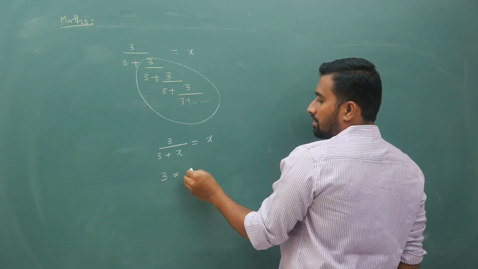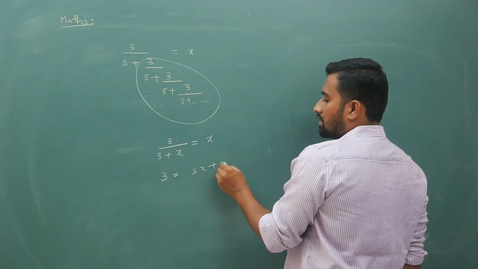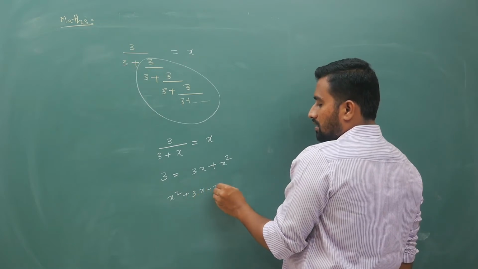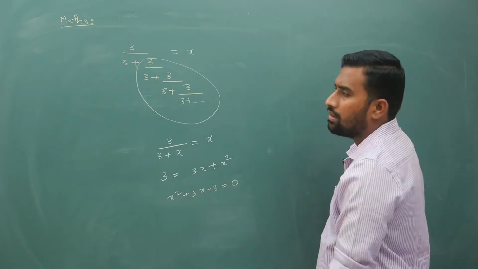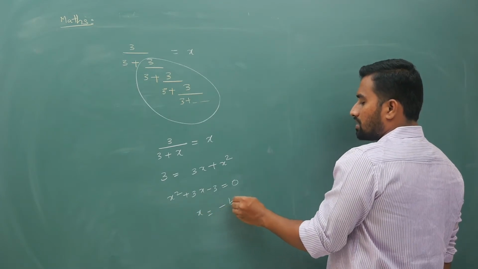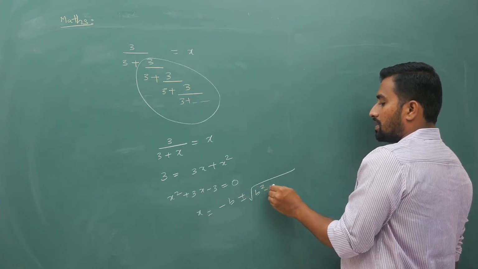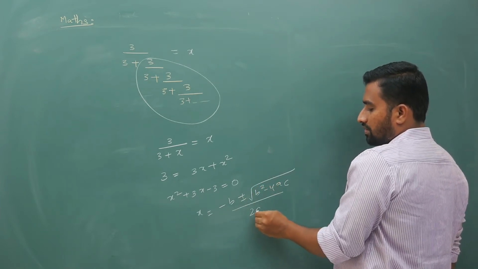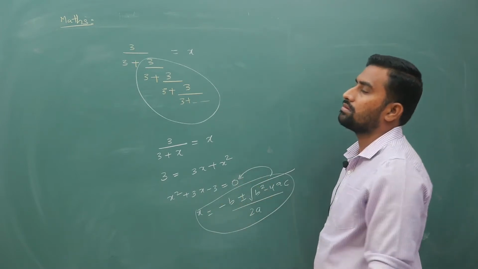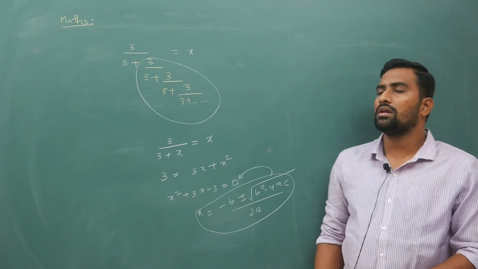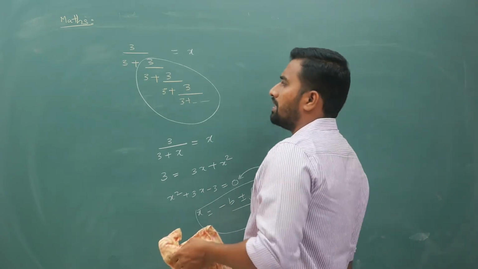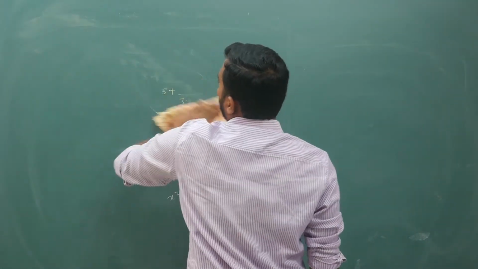Now rearrange the terms. 3 is equal to 3x plus x square. Now this is a quadratic equation. So x square plus 3x minus 3 equal to 0. So if you have ax square plus bx plus c equal to 0, you are going to use minus b plus or minus under root b square minus 4ac by 2a for quadratic equations, and you are going to simplify and then keep this. Okay, right? So this is your basic maths part. Hope you have understood it.